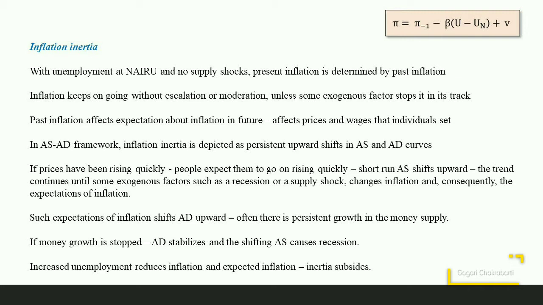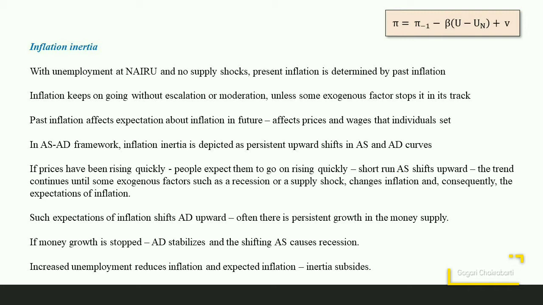So this is clear from the equation. If prices are rising at a rate of 5% now, then given no supply shock and unemployment at NAIRU, in the next period inflation will also rise at a rate of 5%. So this will stop only if some exogenous factors are in place. In presence of inflation inertia, past inflation would affect the expectation about the inflation in the future. Moreover, it will affect the prices and the wages that the individuals will be setting.